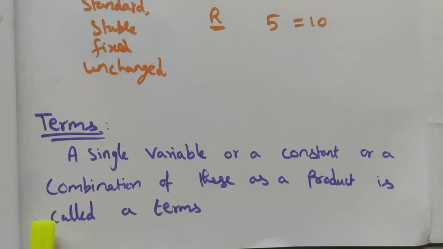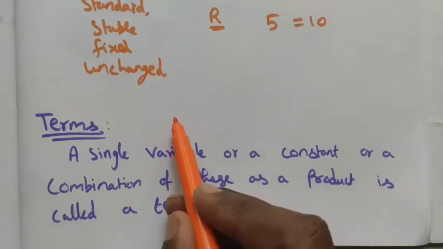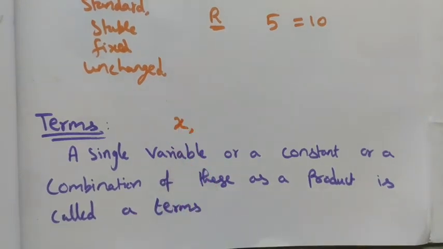Next we see the terms. A single variable or a constant or a combination of these as a product is called a term. Or simply we can say a variable or a constant or a product of variable and constant is called a term. For example, let me take x as the variable. It is a term.